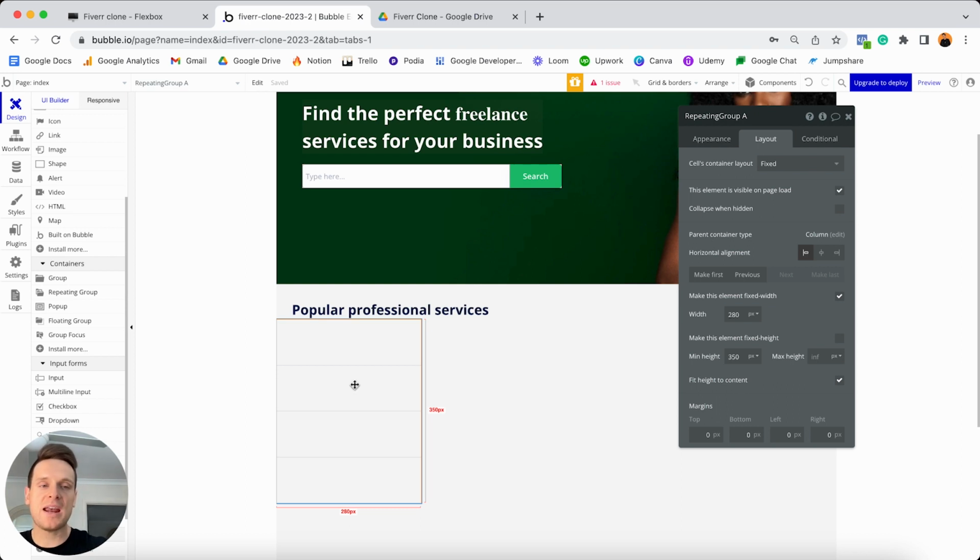Essentially, what a repeating group does is pull through a list of data from your database, and it can display all of those entries in whatever order you would like. So you can create your own little algorithms on these repeating groups. And I know that might sound complex, but it is super straightforward.